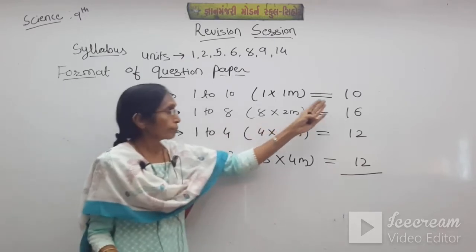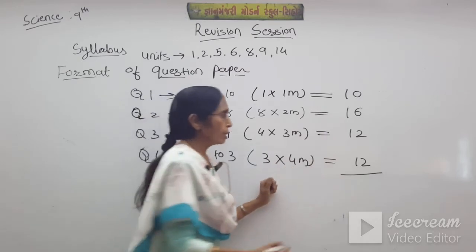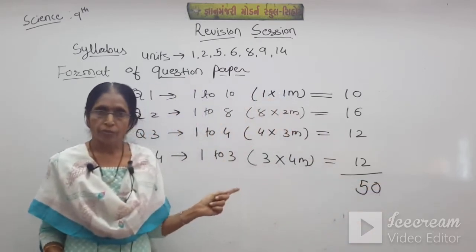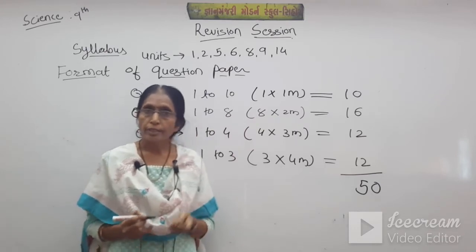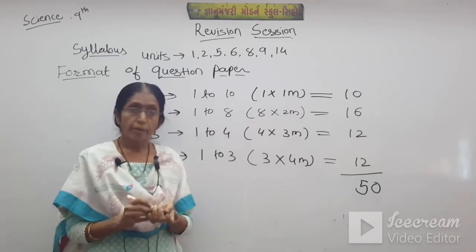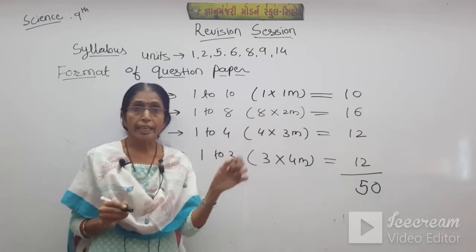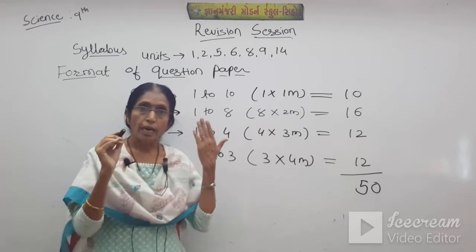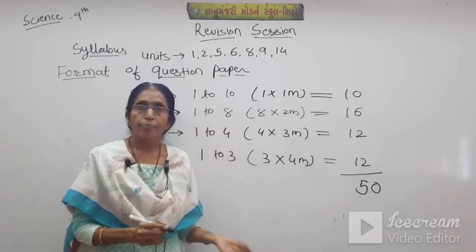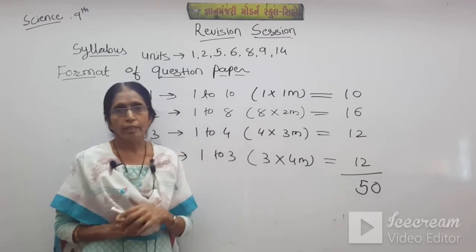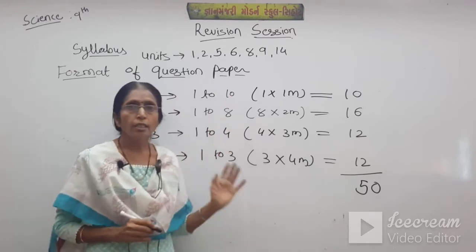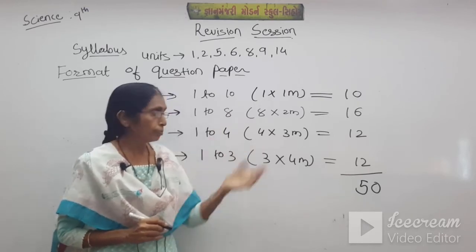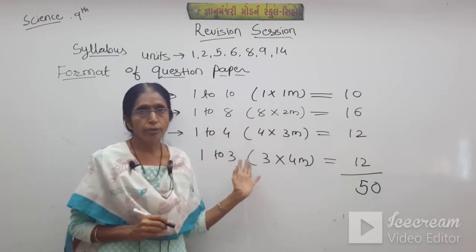So the total, 50 marks, will be your paper, and internal options are there. The options are not given in the way of writing any 5 out of any 3 or any 2, but internal options will be there. So this is the format of your question paper. We have given it to you, but if you want to, note it down, students.